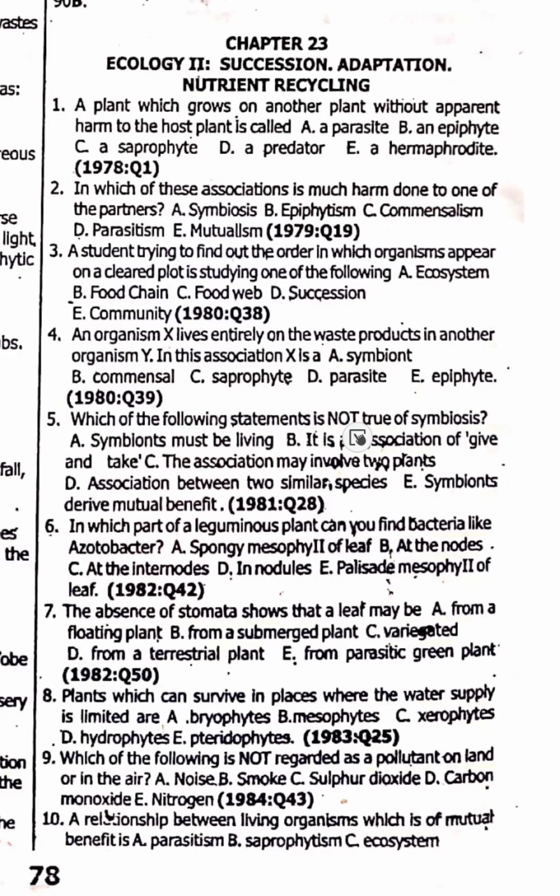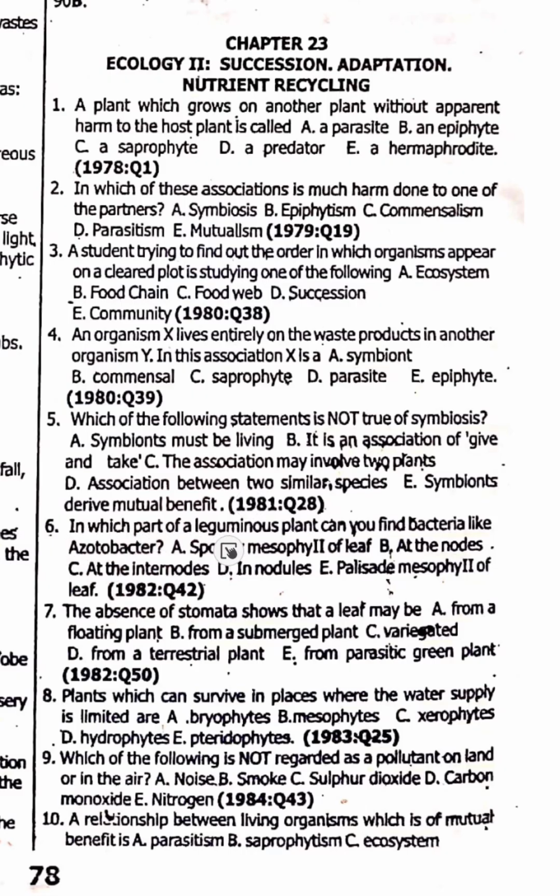5. Which of the following statements is not true of symbiosis? Association between two similar species. No, they are not similar. Symbiosis can be between two similar species. One species will be strong in one thing, the other will be strong in another, so they can form a symbiotic relationship, and one will benefit from the other.